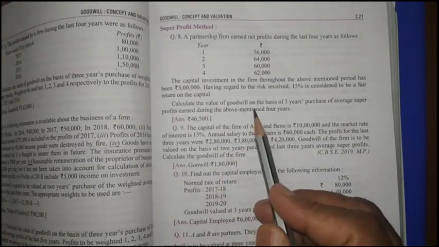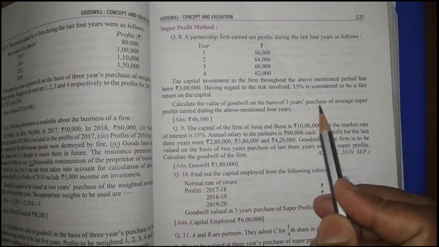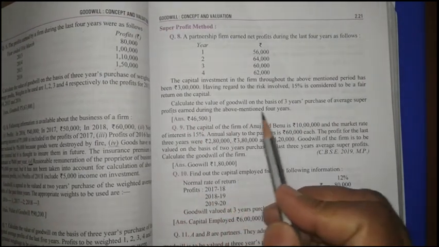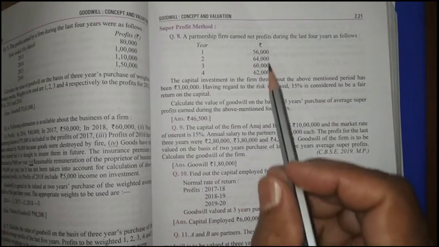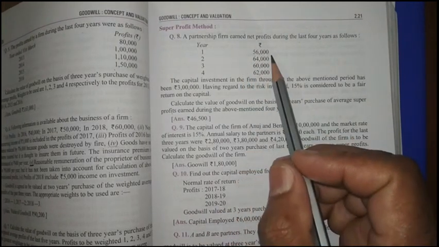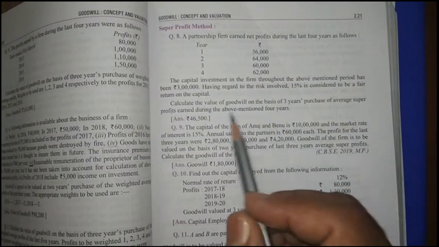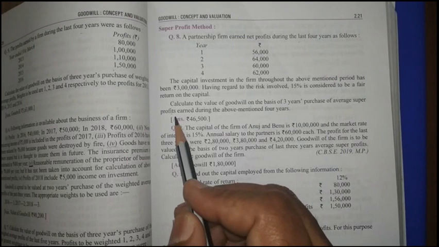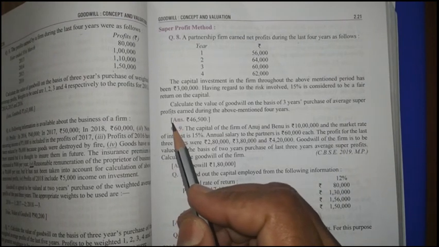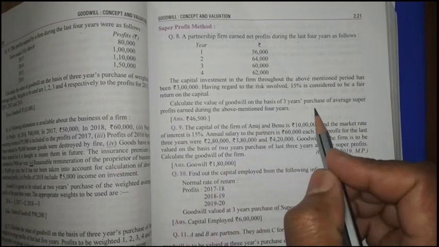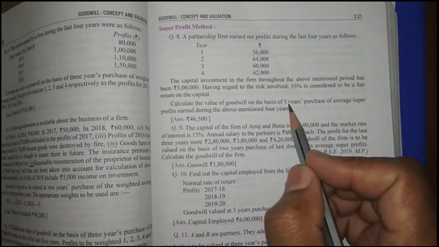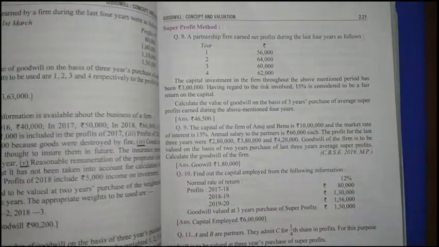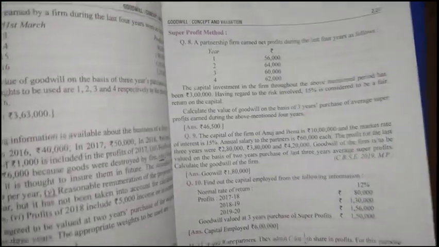Calculate the value of goodwill on the basis of 3 years purchase of average super profits earned during the above mentioned 4 years. Here 4 years profit is given, and the goodwill will be 3 year purchases of average super profit. So the formula of goodwill will be 3 into super profits. Now, what is the super profit? That formula we studied, so we are going to solve this question.